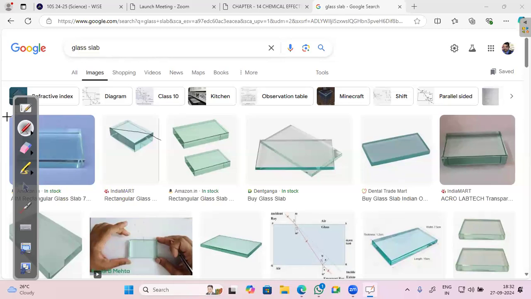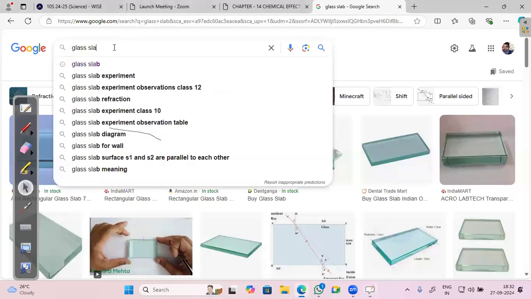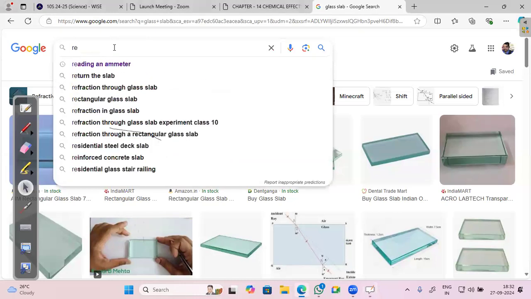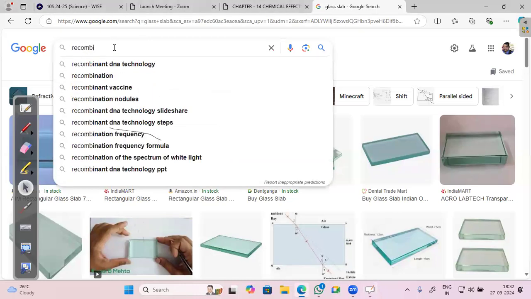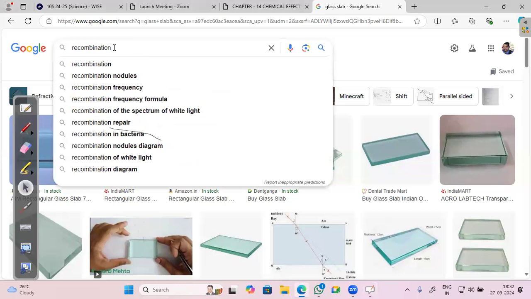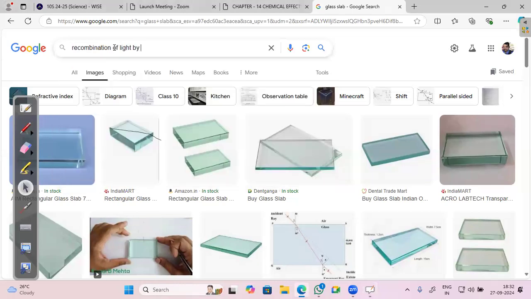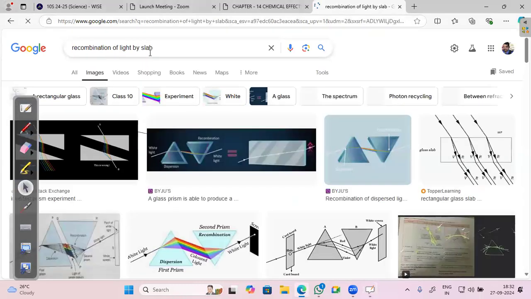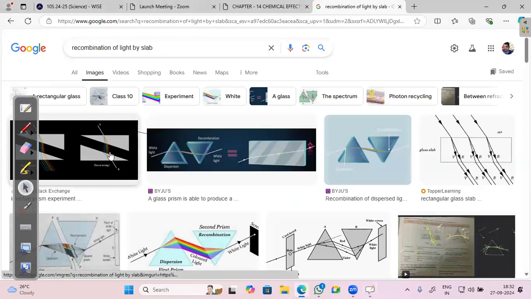Got this? I'll also show you how the recombination works. So let's see the recombination. Here you can see, if you cut a slab into two halves, you will obtain two prisms.